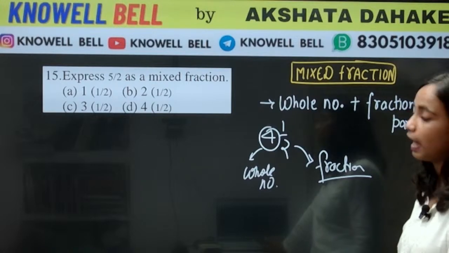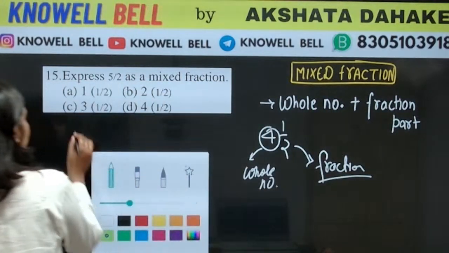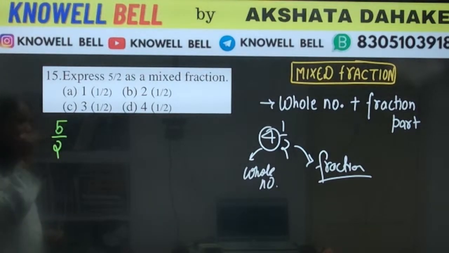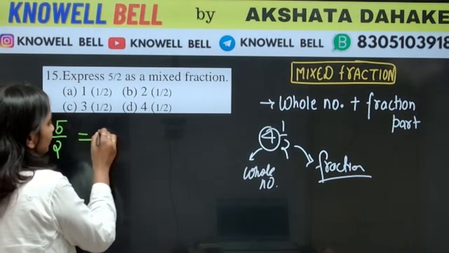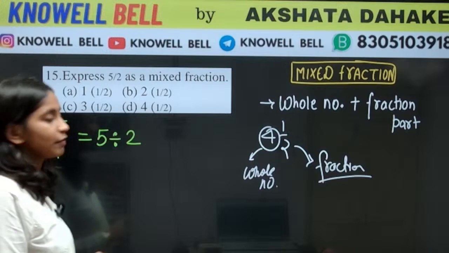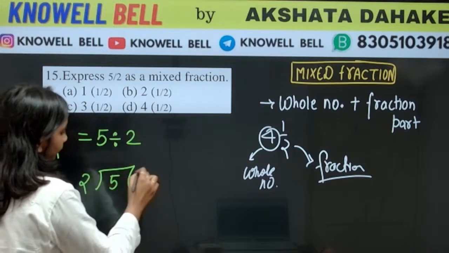Correctly said Shagun. We'll have to divide. हमको क्या करना होगा यहाँ पे? We have to divide. So we have to convert 5 by 2 into a mixed fraction. So before this, what is the meaning of 5 by 2? जब हम कह रहे हैं 5 by 2, 5 upon 2, इसका मतलब होता है 5 is divided by 2. तो 5 को हम किससे divide करेंगे? We'll divide 5 by 2.